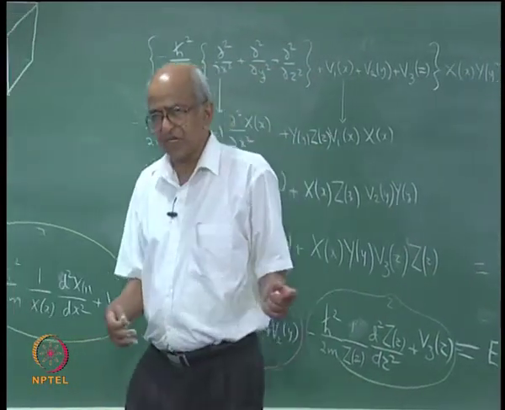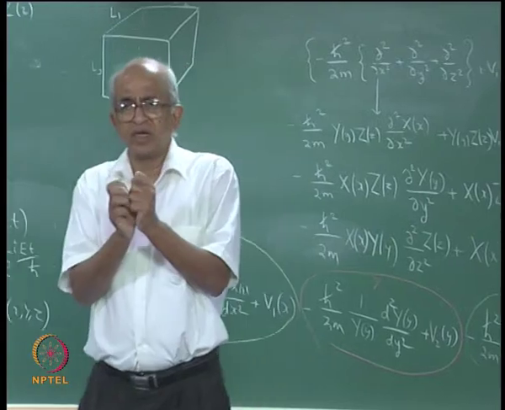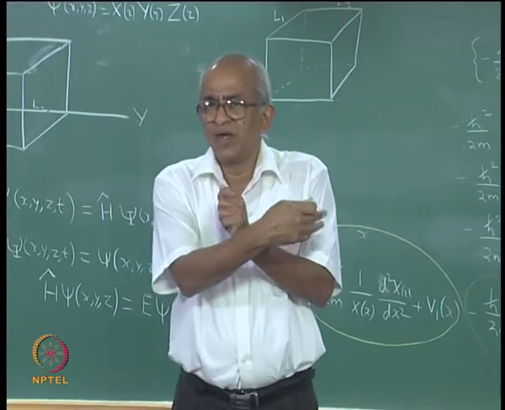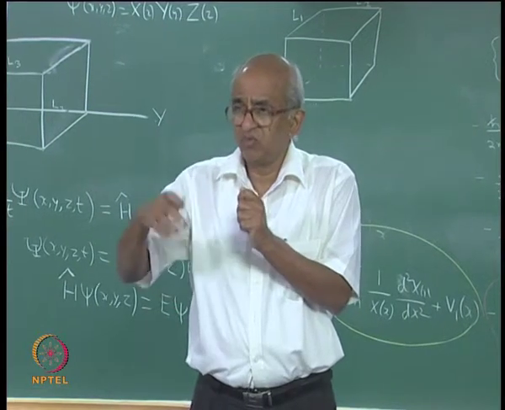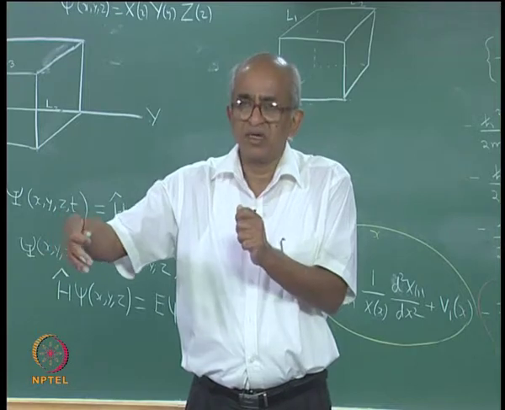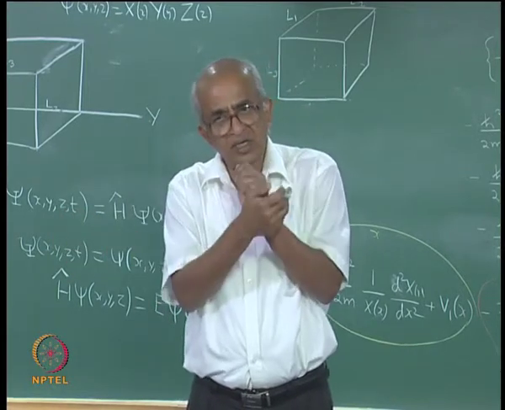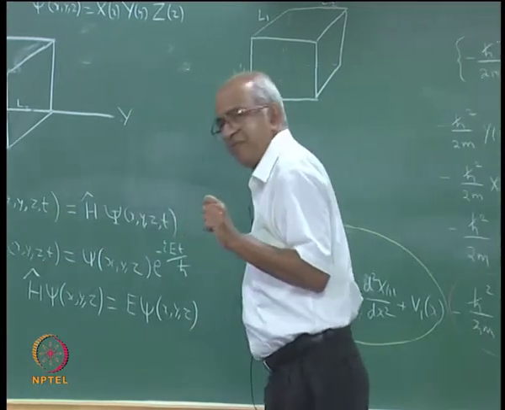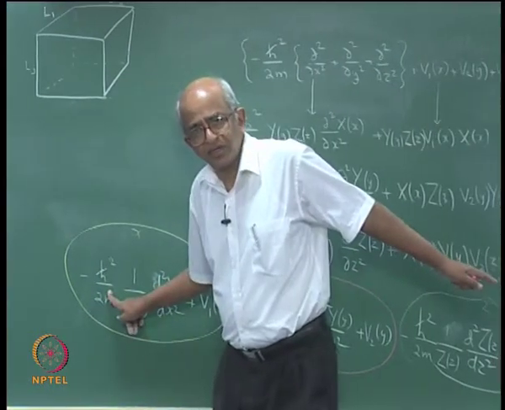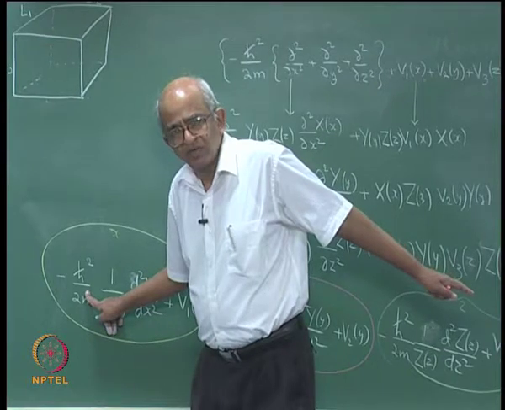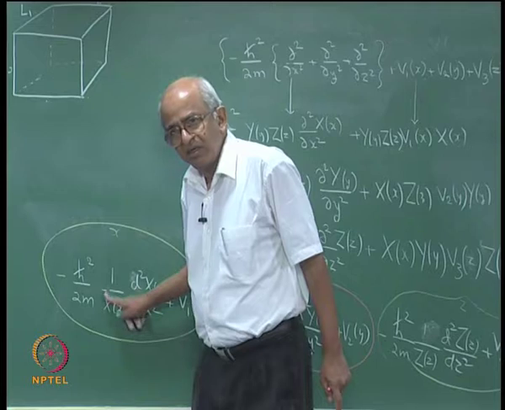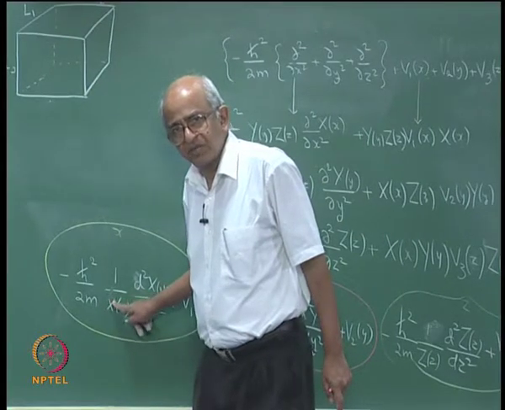Now, if I want, I can take these two terms to the other side, and then what will you have? On the left hand side you will have something which depends only upon x, on the right hand side you have something which depends upon y and z, but remember x, y and z are independent variables, and therefore, what is the conclusion? There is something occurring on the left, which will be this term, equal to a function of y and z. If such an equation is to be satisfied, this term must be a constant. This is the method of separation of variables.